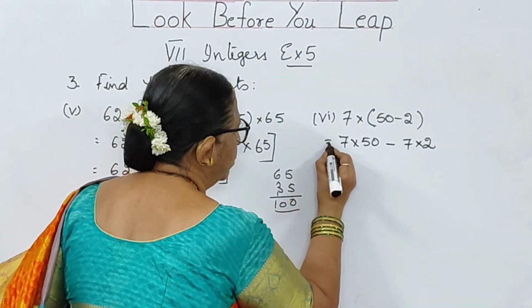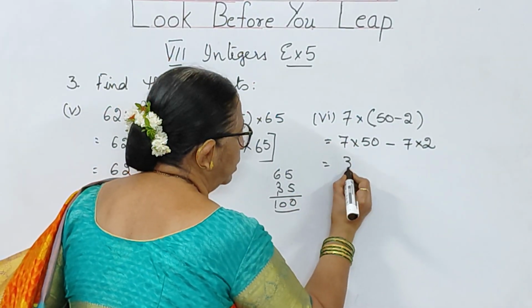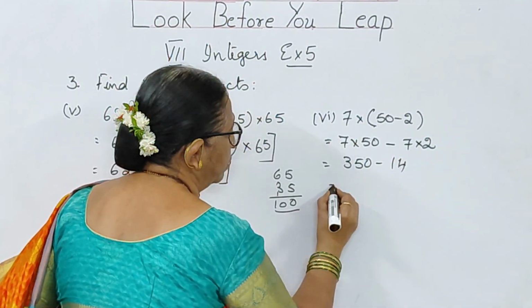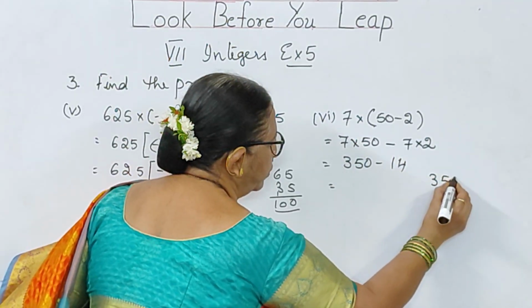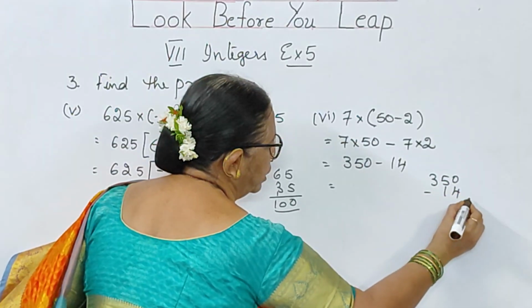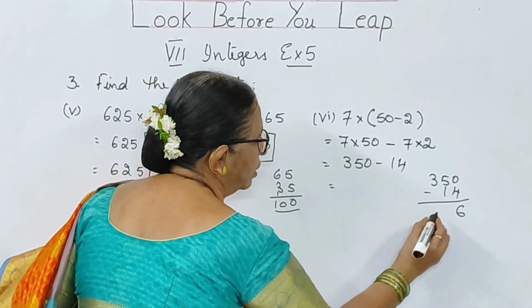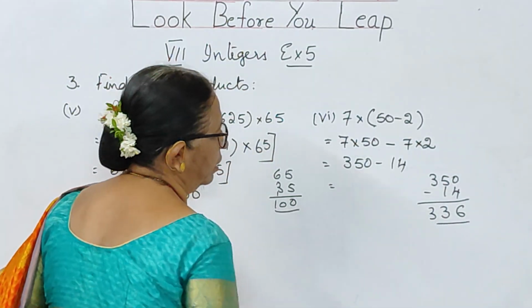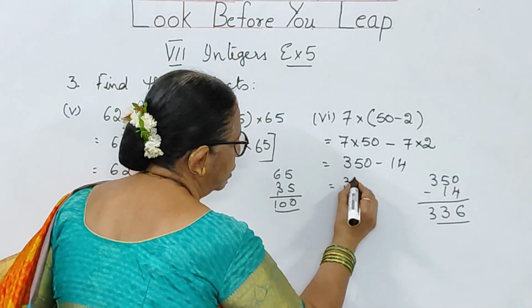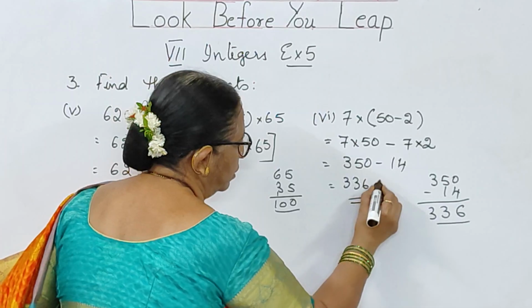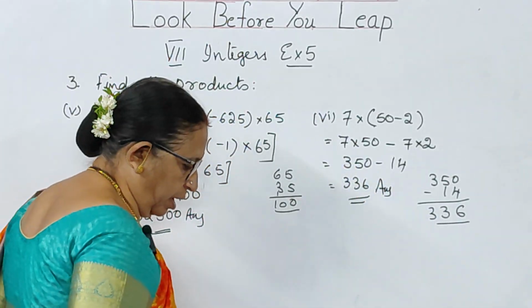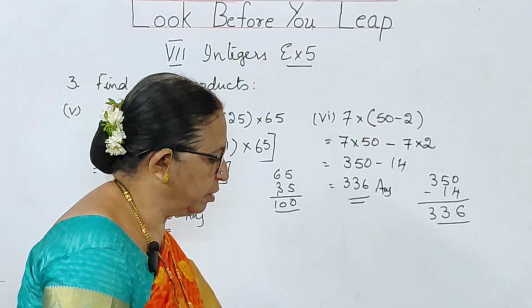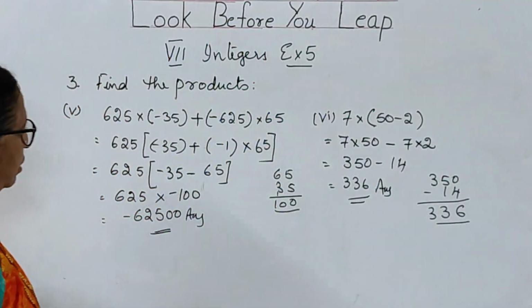That is, this is 350, 7 5s are 35, minus 14. So take 350 and subtract 14 here. You are getting 6 here, you are getting 3 here, and you are getting 3 here. 336 is your answer for sixth bit. So I think you have followed this, children. You can copy it.